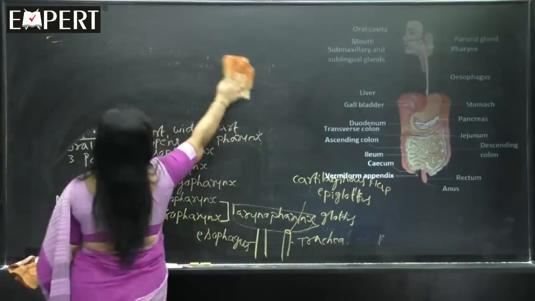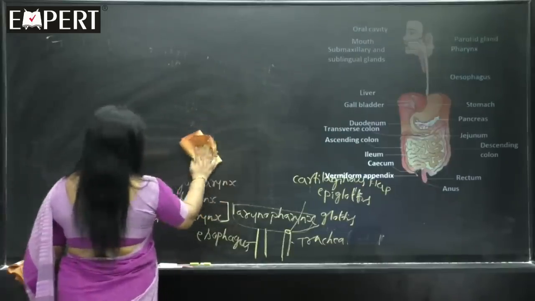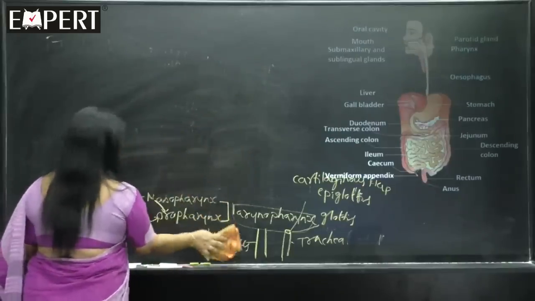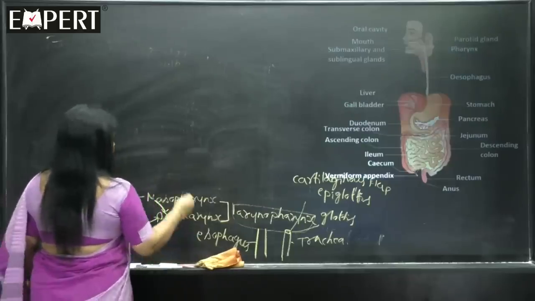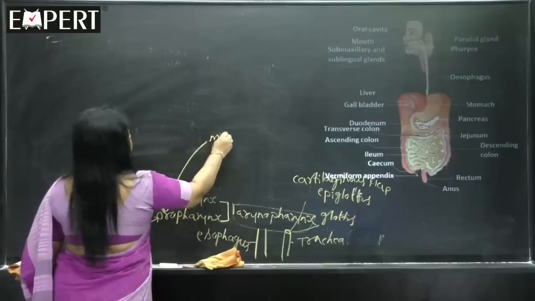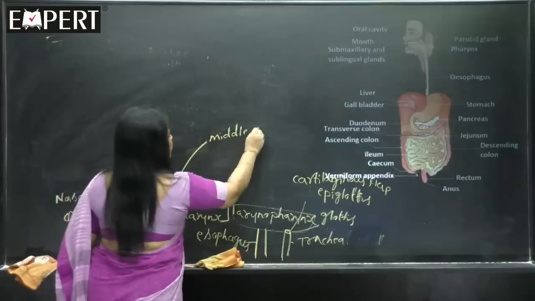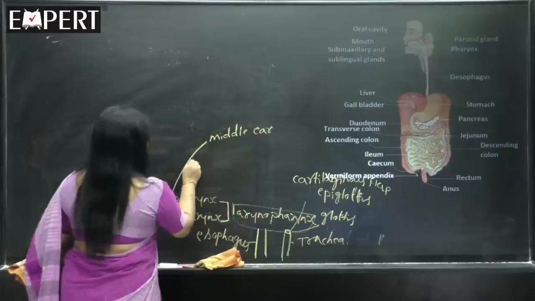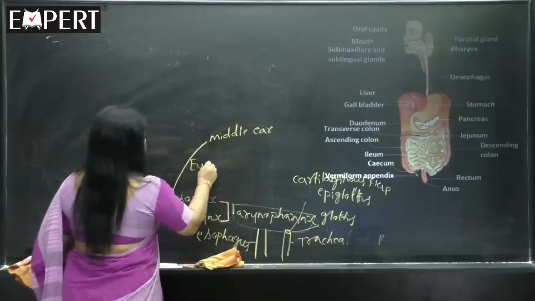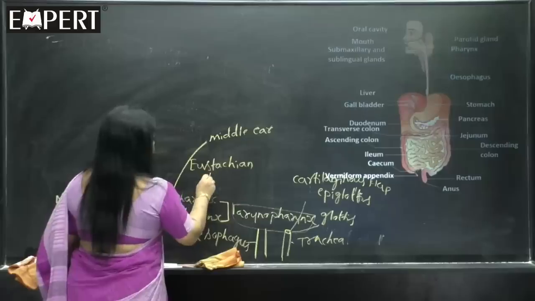Now, what is the next part? We should learn about esophagus. And one more thing I want to tell you, now I will write here. See, nasopharynx is connected to middle ear, here, middle ear. Nasopharynx is connected to middle ear through one tube called the eustachian tube.